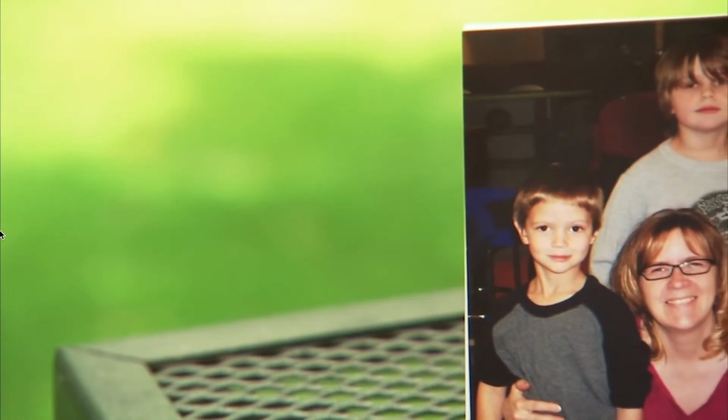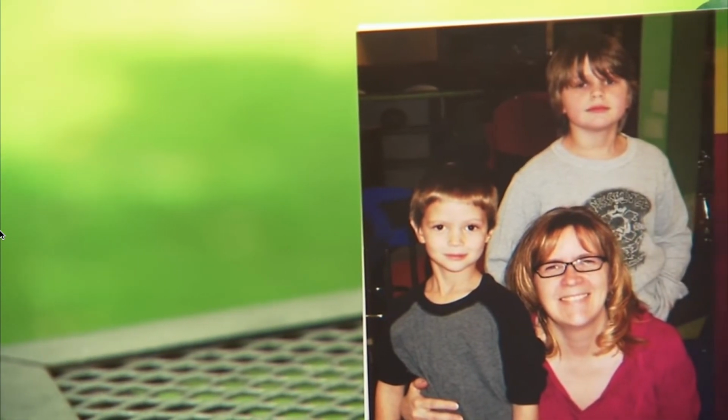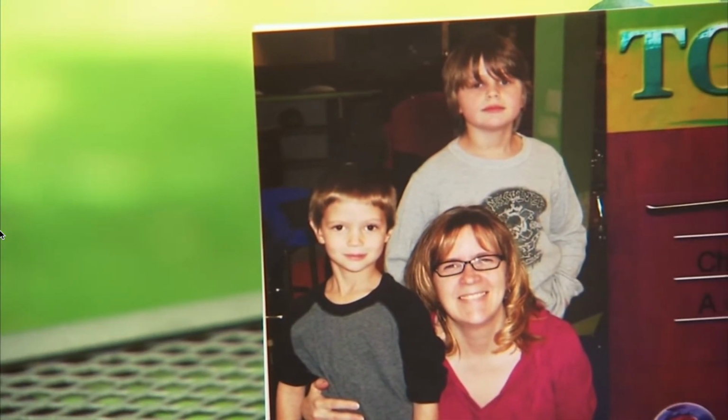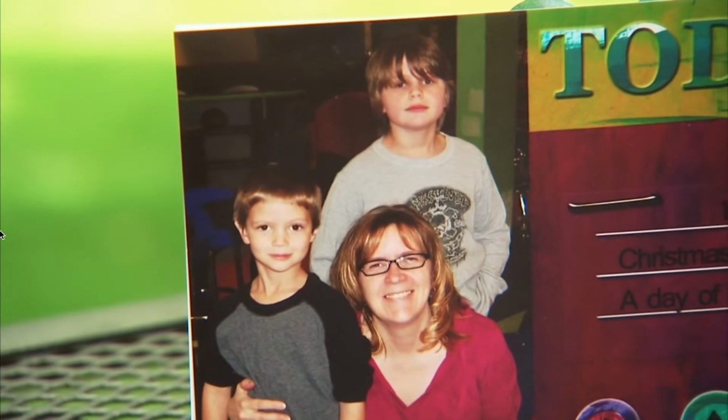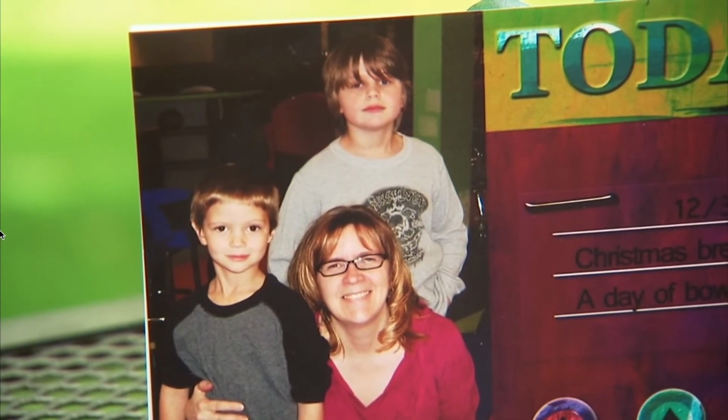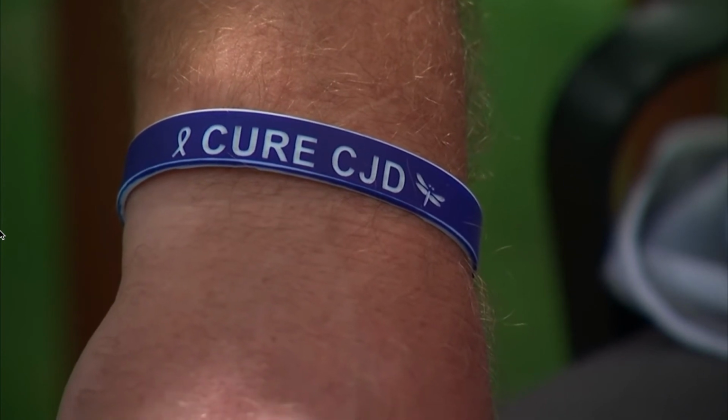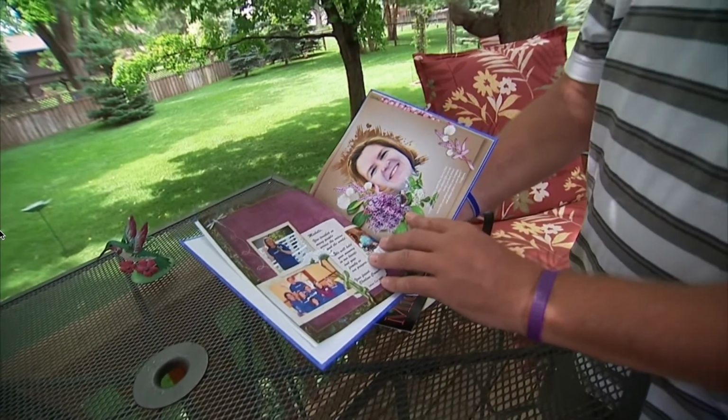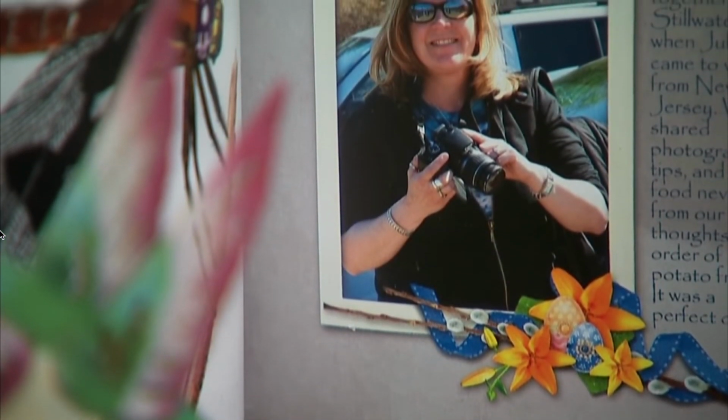The other 10% are familial, which was Michelle's case. Kip says that means their sons Cody and Devin have a 50-50 chance of developing CJD, a possibility he finds very hard to bear. The normal person, if you knew you had it, you couldn't get married, you couldn't have kids. Since CJD affects just 1 in a million people, research is slow to progress, yet that is Kip's only hope of erasing the long shadow cast by a dreaded disease. For Mayo Clinic News Network, I'm Dennis Doda.